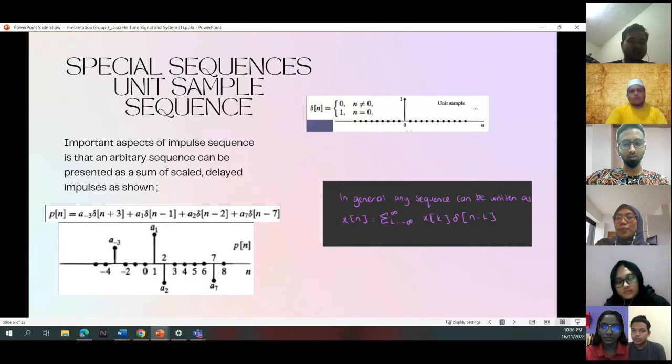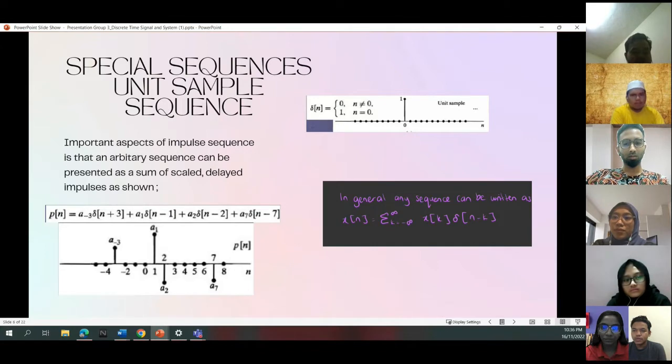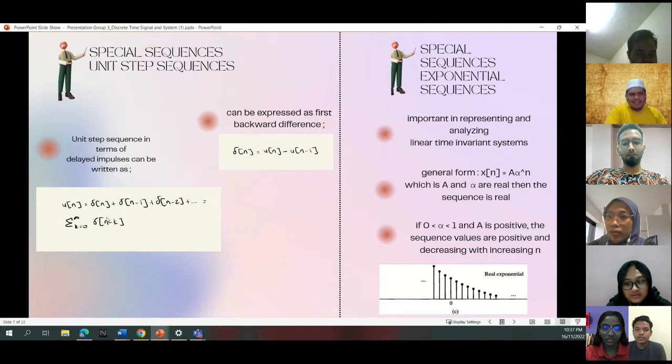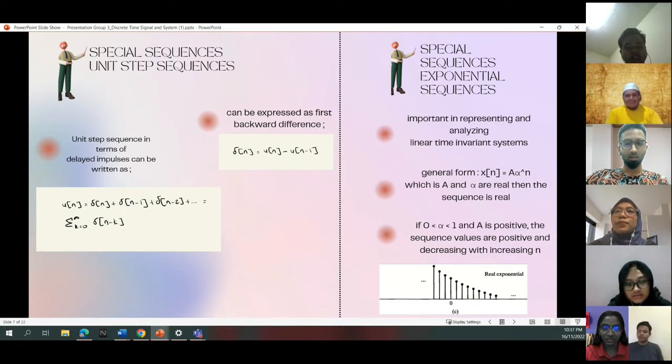Okay, special sequence: the unit sample sequence. An important aspect of the impulse sequence is that an arbitrary sequence can be represented as a sum of scaled, delayed impulses, as shown. This is the calculation for the special sequence, and in general, any sequence can be written as shown below inside the black box. This is the unit step sequence. The unit step sequence in terms of delayed impulses can be written as shown below, and it can be expressed as the first backward difference. This is important in representing and analyzing linear time invariant systems.